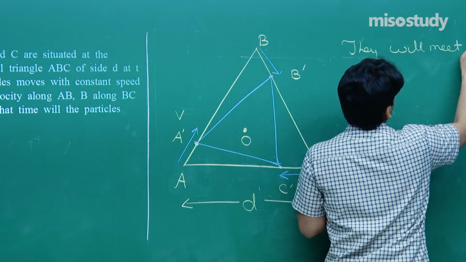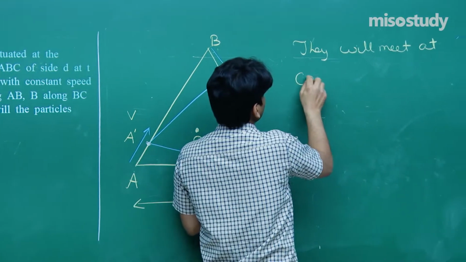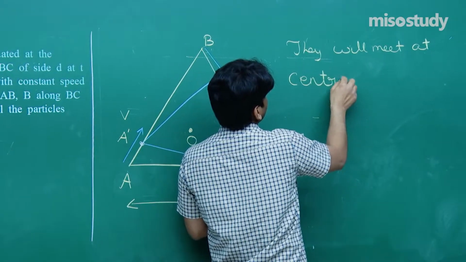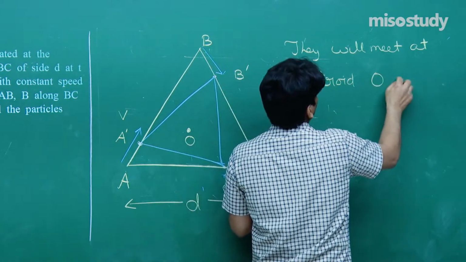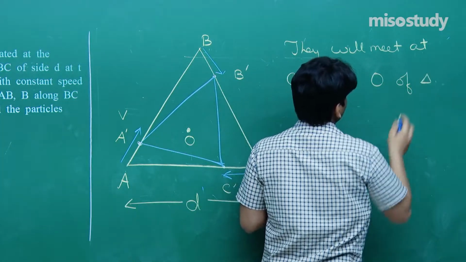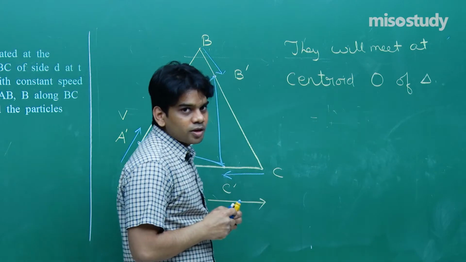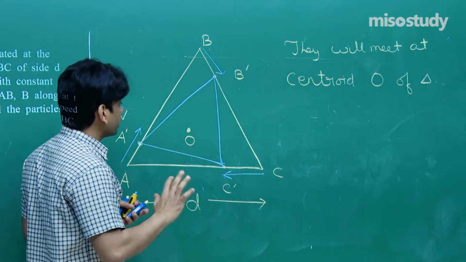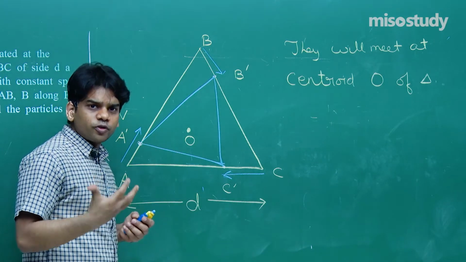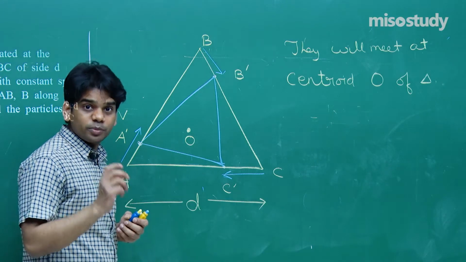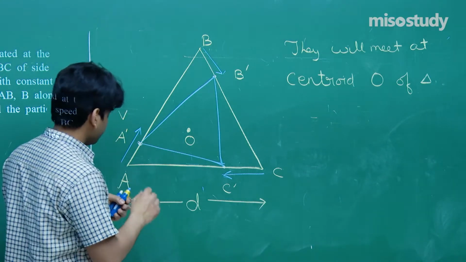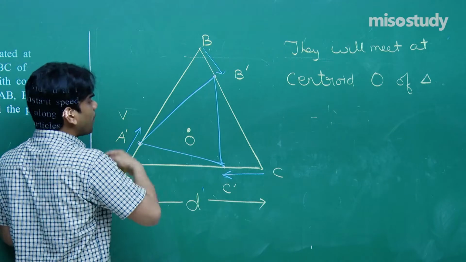They will meet at centroid O of the triangle. So we got this. Due to symmetry, I am not framing any equation to show you here, but due to symmetry, it will reach the centroid of the triangle. Now you see here how the path will be.